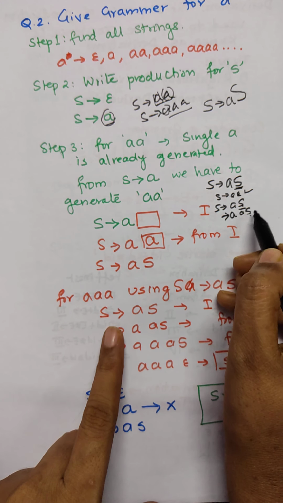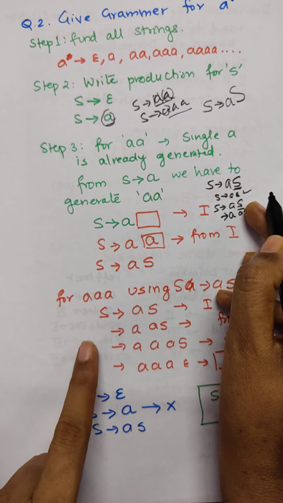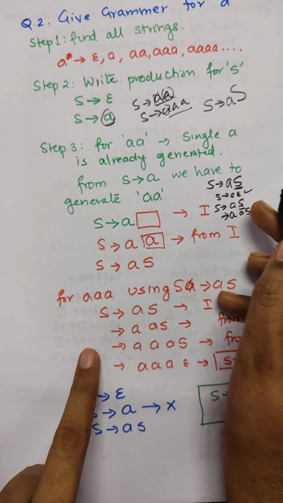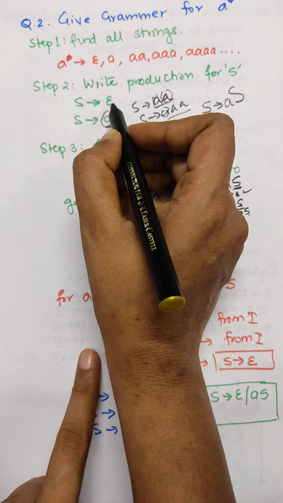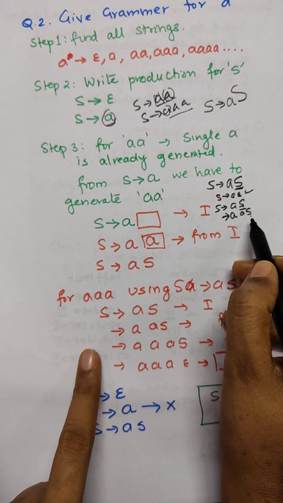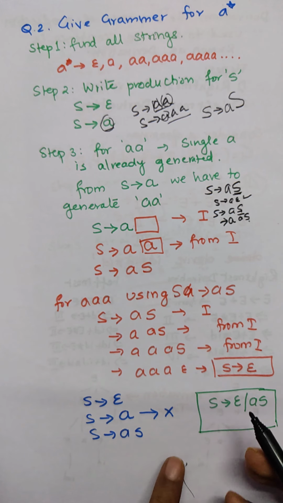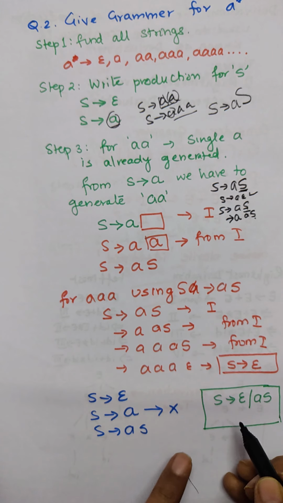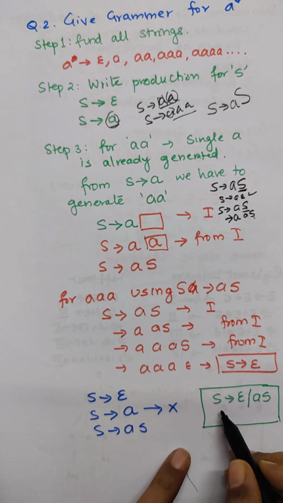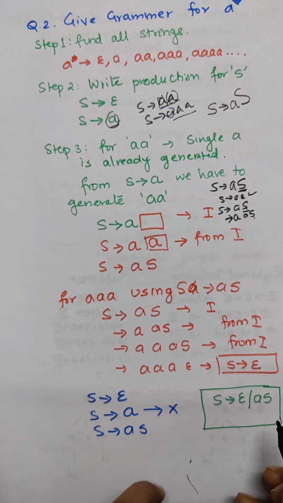Now we put the value. Now I don't want any derivation of S. I want to terminate here. So for termination, I can put the value of S as epsilon. So what will be the final? We can say the production for A closure with epsilon is S producing epsilon or AS.